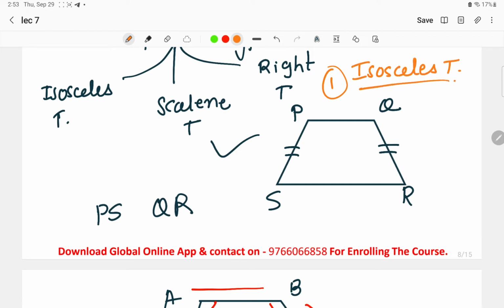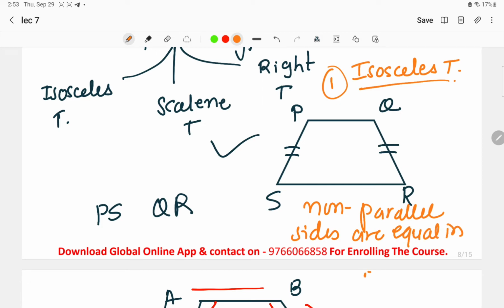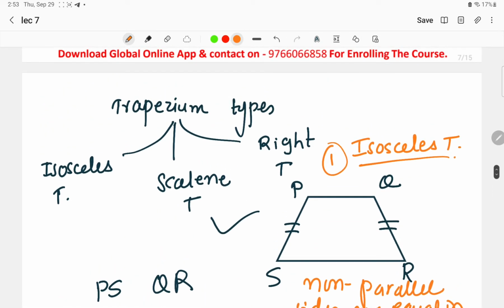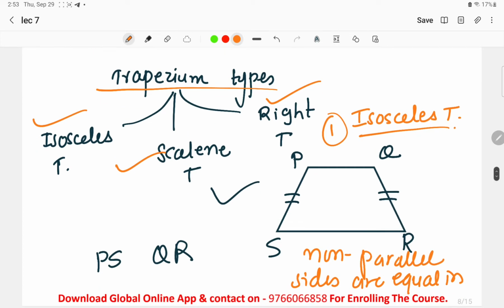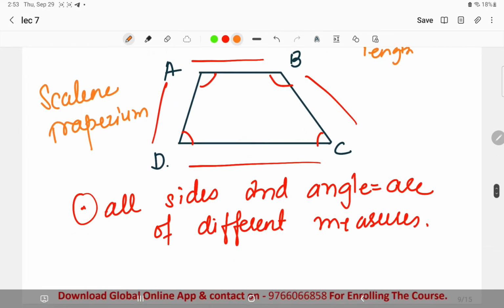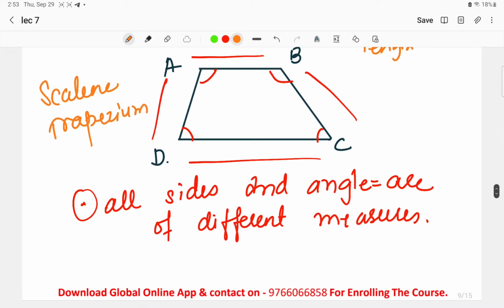In the isosceles trapezium what we have seen is that the non-parallel sides are equal in length. Okay, do screenshot it once. Here, as I told you, the types of trapezium are isosceles, scalene and right trapezium. In the isosceles trapezium, non-parallel sides are equal in length. In the scalene trapezium, all sides and angles are different, they have different measures.